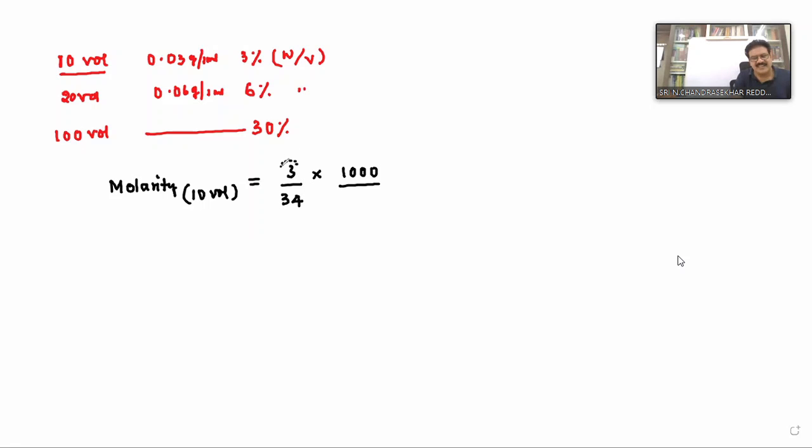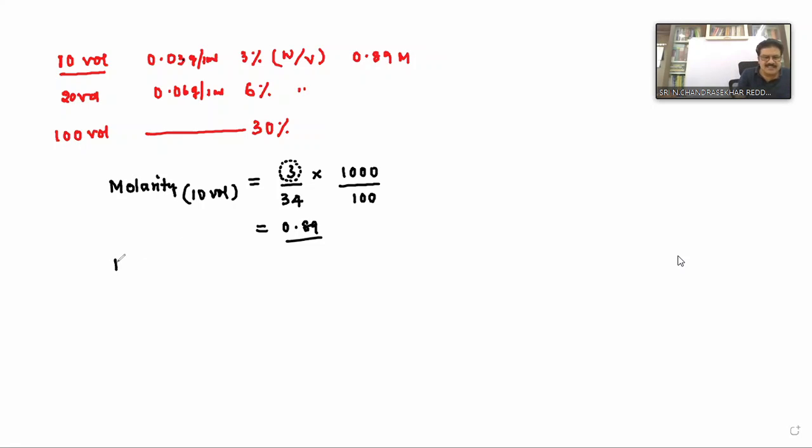Here, how much weight have you taken? 3 grams means you should take 100. If you want to take 0.03, 1. If you want to take 0.3, 10. Follow this one. This is equal to 0.89 approximately. Therefore, 10 volumes means 3 percent, and the molarity is 0.89 molar solution.